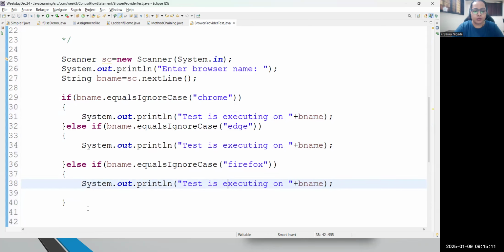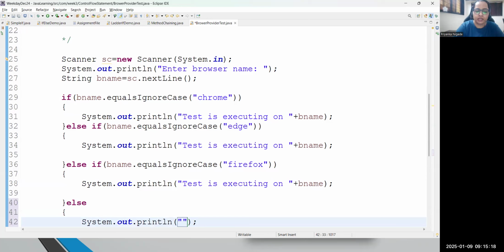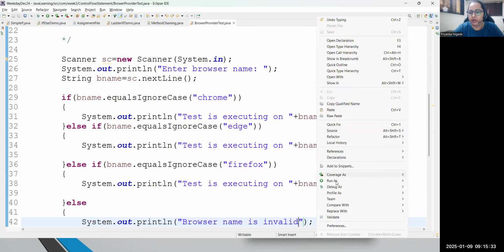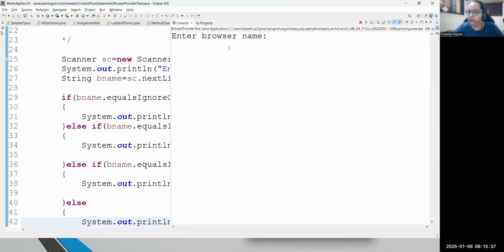Done. And suppose if all three conditions do not match, then I just want to write here, let's say, browser name is invalid, something like that. So any else condition also you can add, you can write, correct? Now please have a look. When I run this, at this moment, a message is coming: enter browser name.